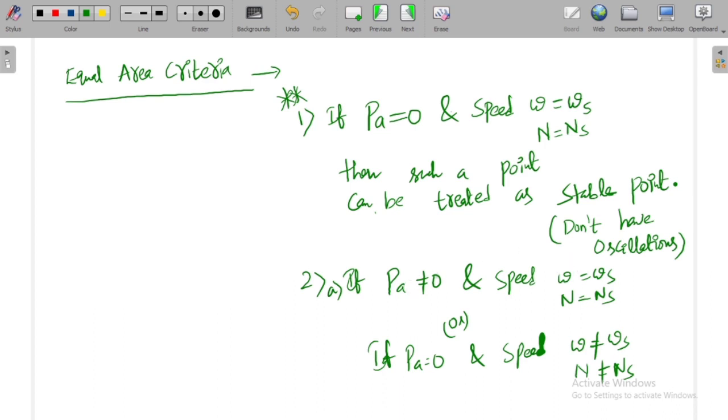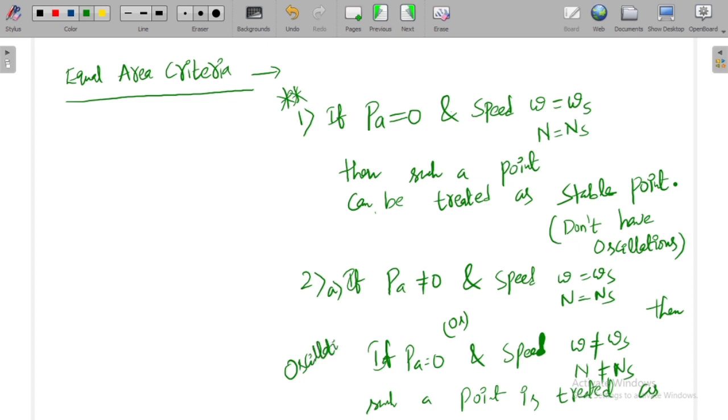In those situations you can sometimes have accelerated power not equal to 0. Such a point is treated as follows: if at any point or in any region the accelerated power is not equal to 0 though you have the synchronous speed, or if the accelerated power is 0 but we don't have synchronous speed, we can treat such a point as an oscillating point.